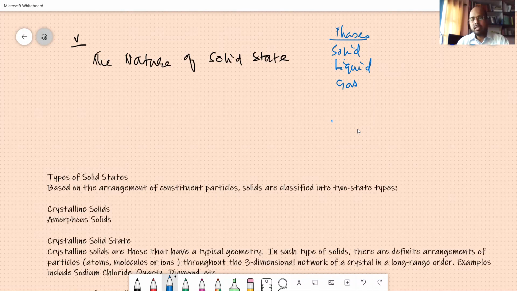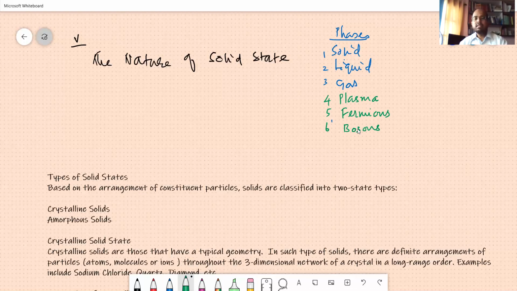But apart from this, we have some developed phases, like for example, 1, 2, and 3. Now you have 4, 5, and 6 phases. That is, the next thing is the plasma, and the next thing is fermions, and then you have bosons. Unfortunately, we have not updated our syllabus, but these are the six states of matter.